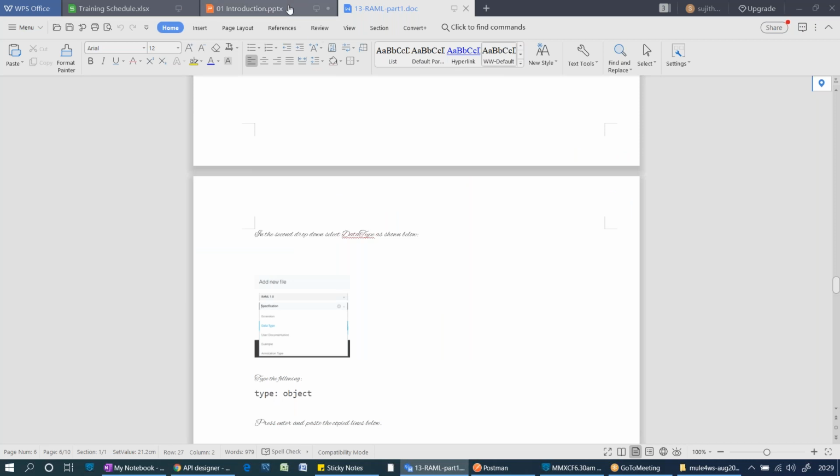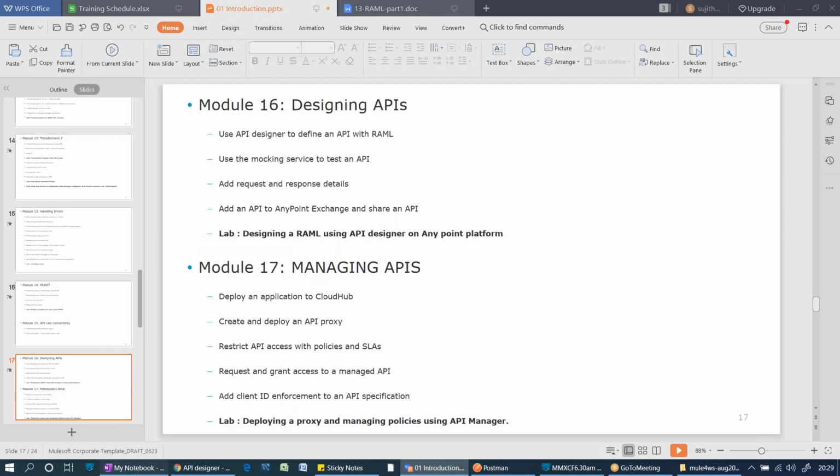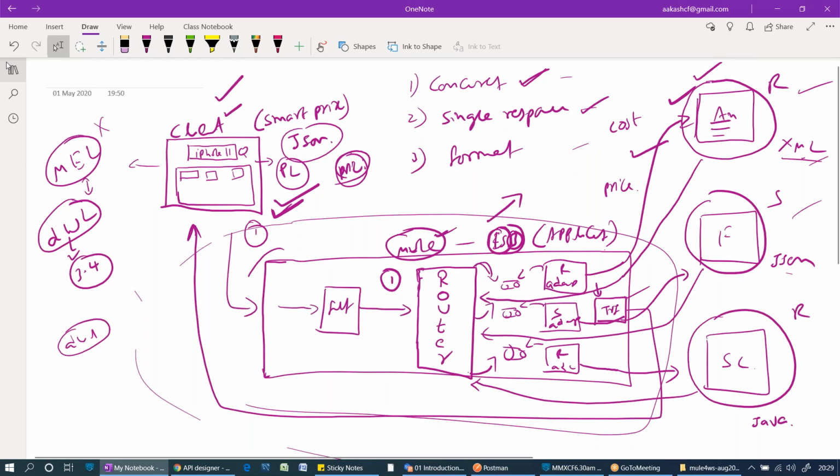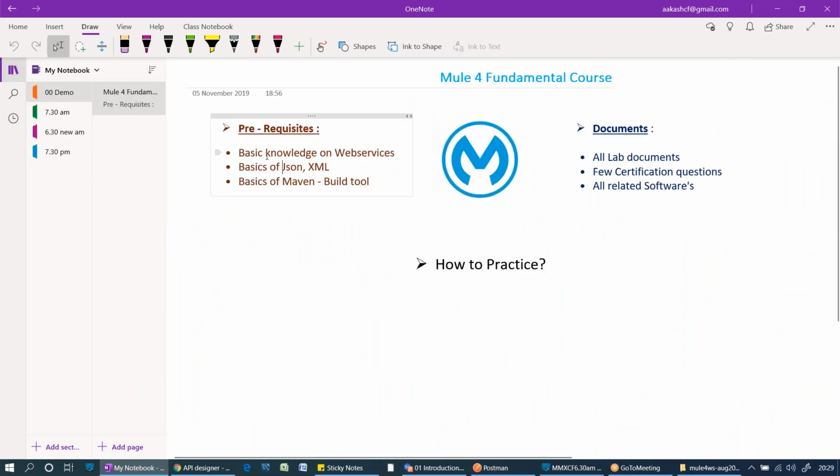Some prerequisites: JSON is one prerequisite, XML is another, and Maven. These are the three. Of course, you also need to know about web services. What is the structure of a JSON? You are not going to write any JSON structure, but in order to understand, when you see any structure in a response, you need to understand what kind of structure it is. JSON is one structure, XML is one structure. At least if you know the basics, it's very good. And in Mule 4, everything is a Maven project. All projects are Mavenized by default. You need to know what Maven is, right?